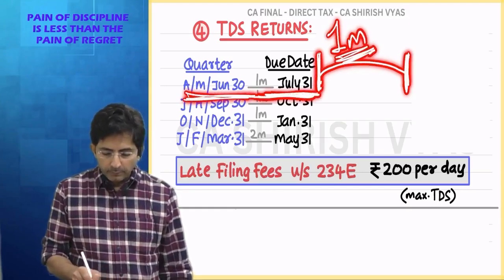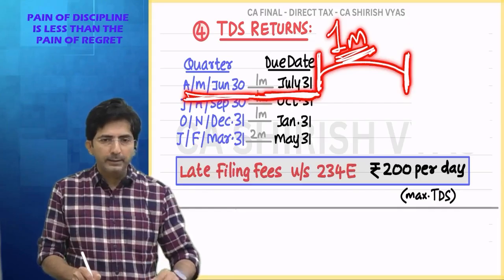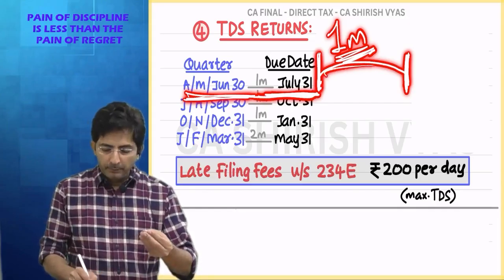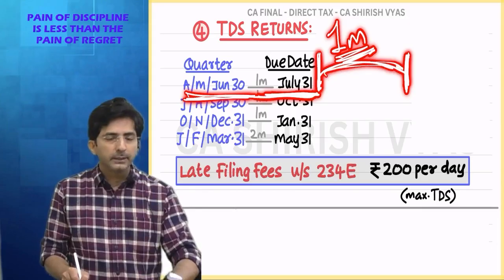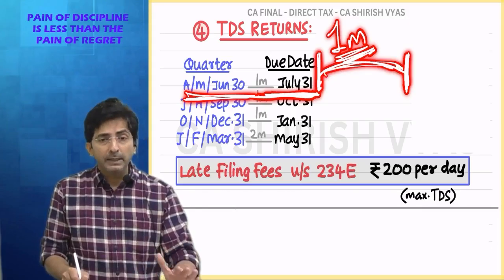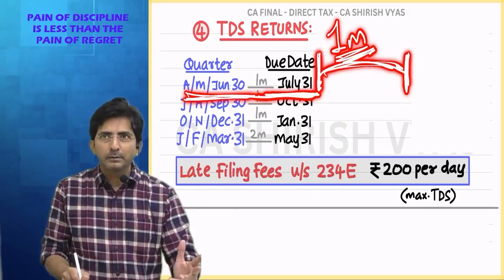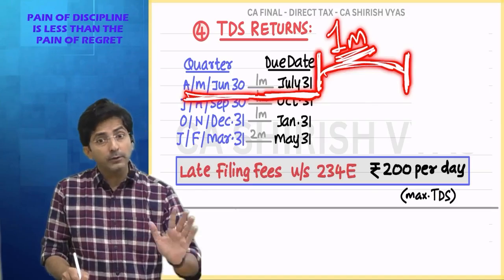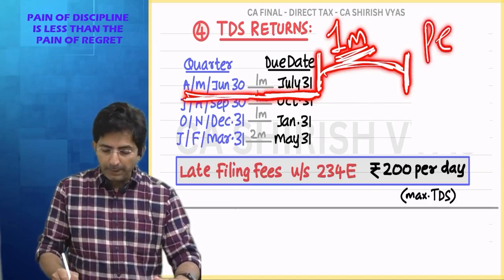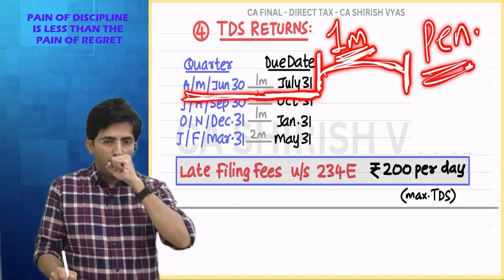After 31st July, if you delay, there is 200 per day. But if the delay is more than 1 month, can you calculate 1 month? 31st August. If the delay is beyond 31st August, then you have to pay penalty also.